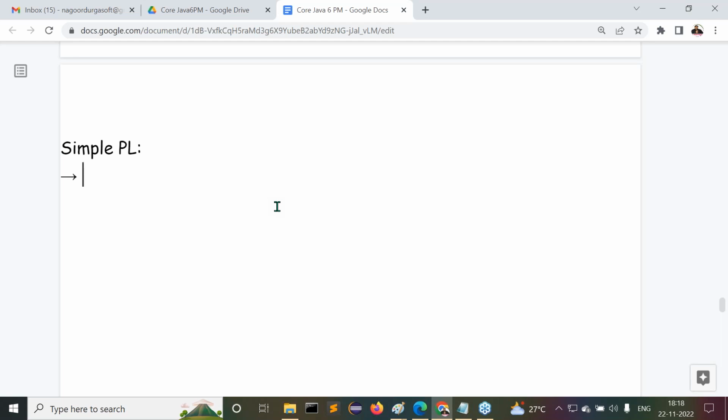Similarly, if you go to the C programming language vendor and ask them to tell you something about their programming language, they are saying my C programming language is simple. If you go to the C++ vendor, C++ is a simple programming language only. If you go to the Python vendor, they are saying my programming language is simple only. Similarly, if you go to Sun Microsystems and ask about Java, Sun Microsystems is saying Java is a simple programming language only.